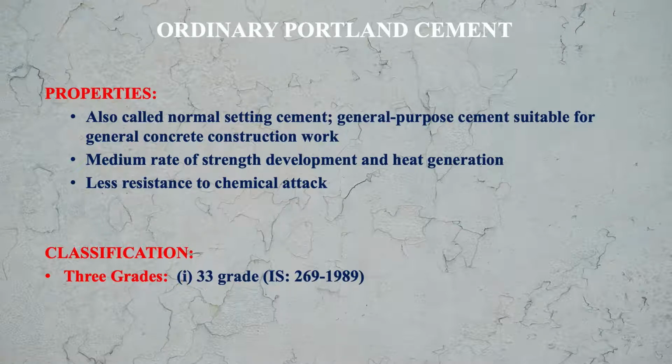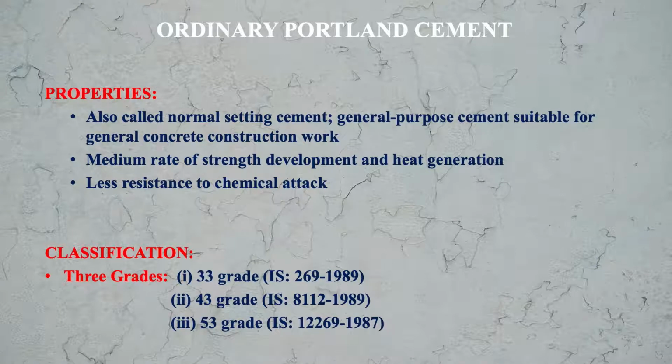Next is 43 grade cement, whose specifications are given in IS 8112-1989. Next is 53 grade OPC cement, whose specifications are given in IS 12269-1987. So these are the 3 main grades of the cement.